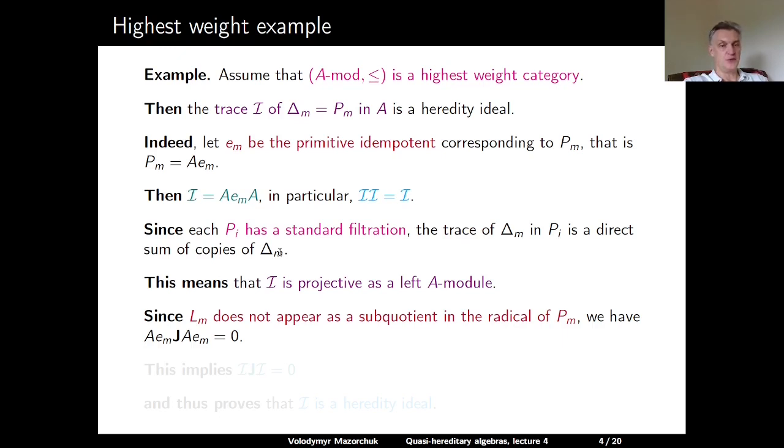So from this it follows that if we take the trace of Pm inside the Jacobson radical times Pm, we will get 0. As a formula, this means that A times Em times J times A times Em is equal to 0. But of course, J is equal to Aj, and we can also multiply on A on the right, and then we get exactly that I times J times I is equal to 0. And this proves that our ideal I is indeed a heredity ideal.